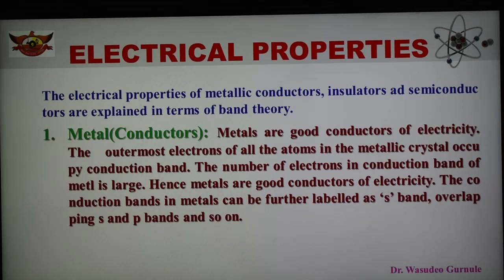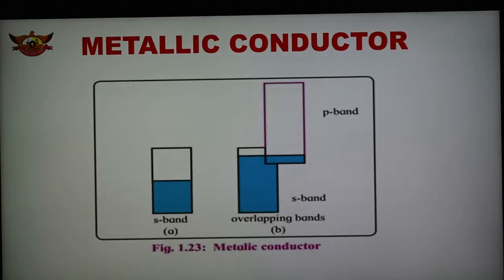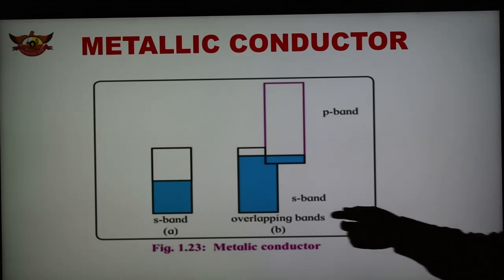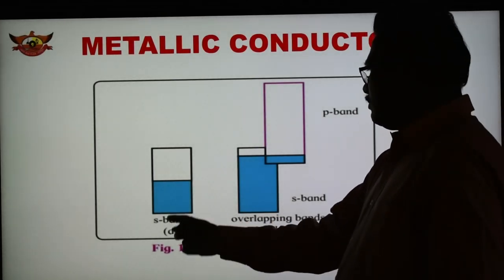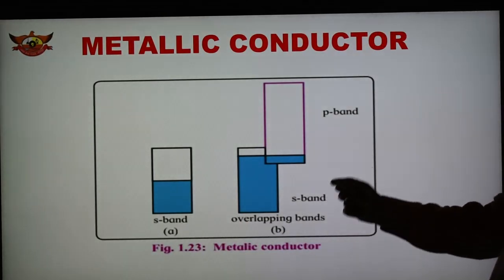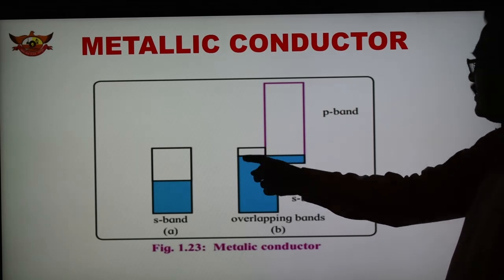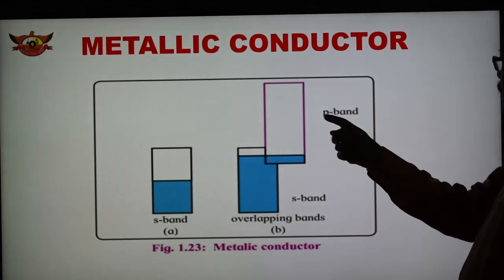So what is the S band and the overlapping of S and P bands is shown in the figure. Here there is the overlapping of the orbitals, and this is the S band of the S orbital, the S energy level. This one is the P band.